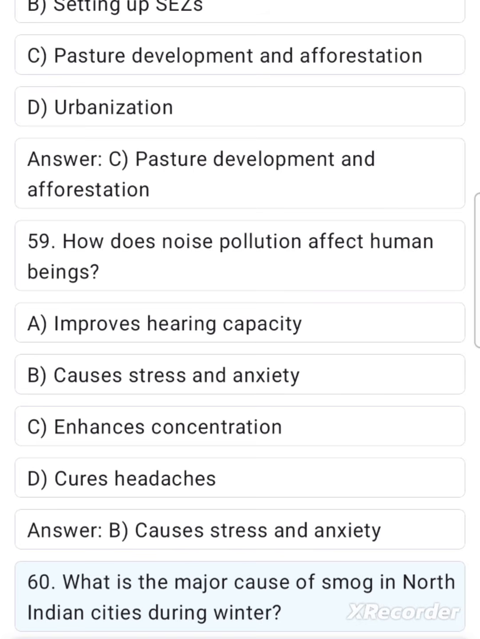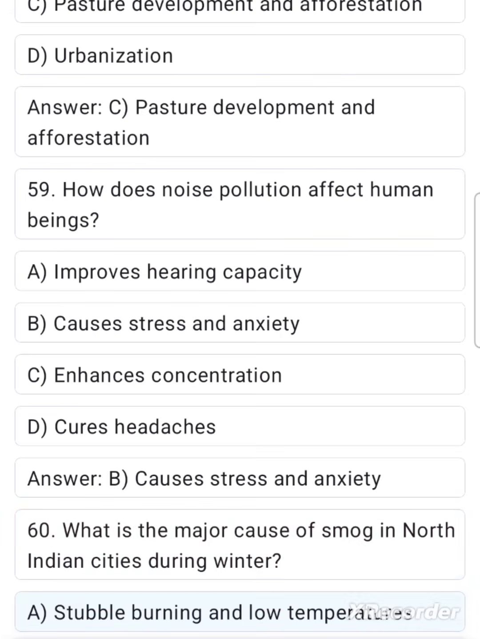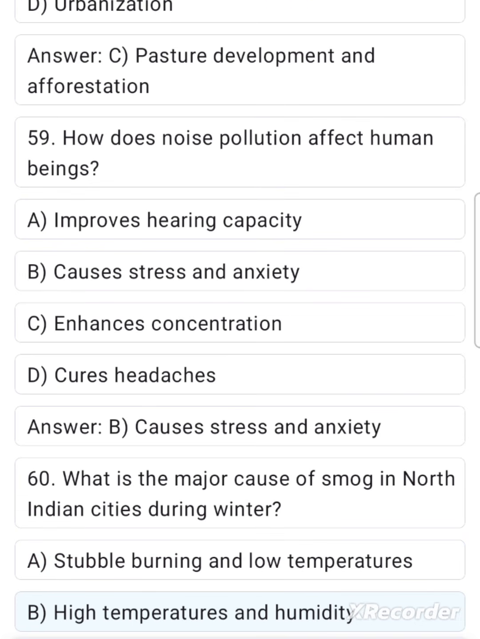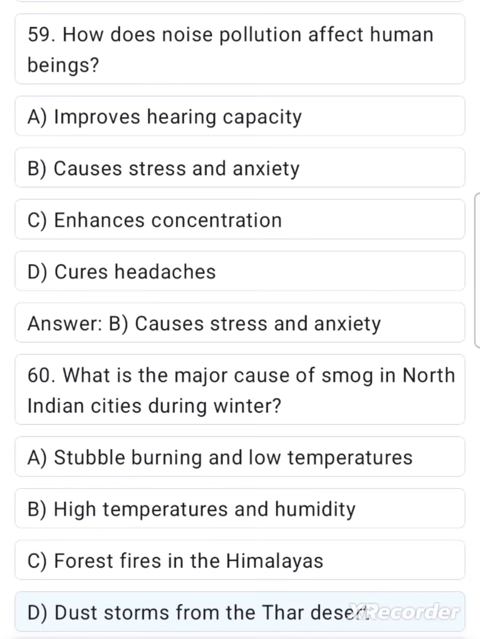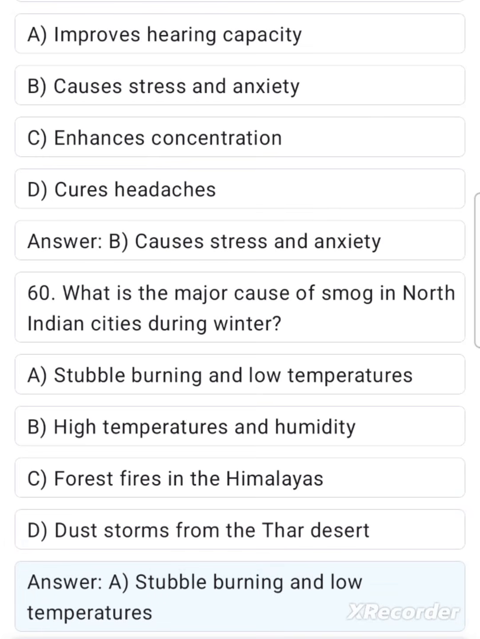60. What is the major cause of smog in North Indian cities during winter? A. Stubble burning and low temperatures. B. High temperatures and humidity. C. Forest fires in the Himalayas. D. Dust storms from the Thar Desert. Answer A. Stubble burning and low temperatures.